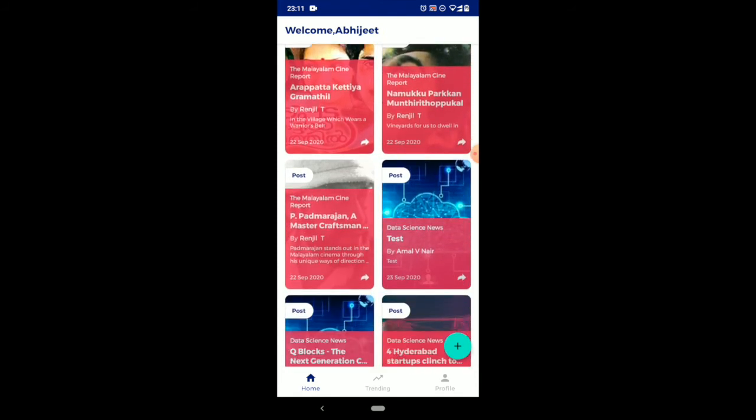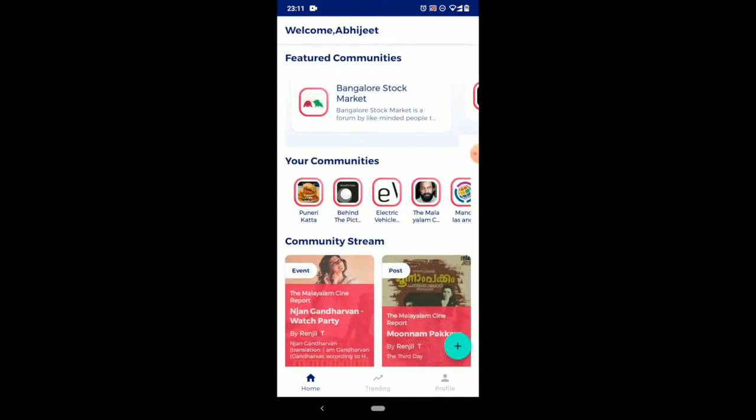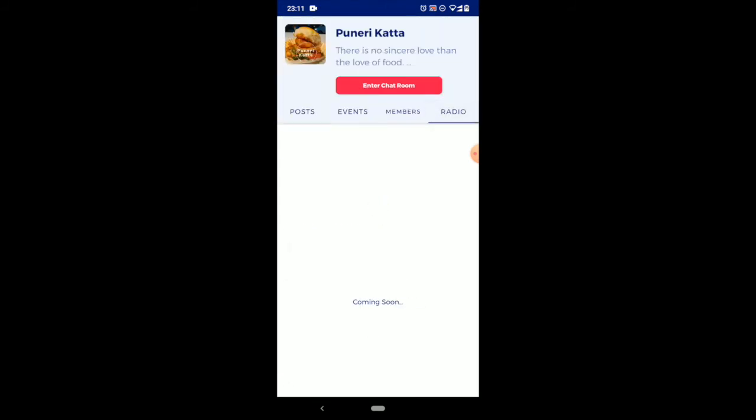That is the MVP for Parva. Many more interesting features are to come. We are going to soon introduce the radio feature, which helps community organizers create wonderful audio conferences for their communities.